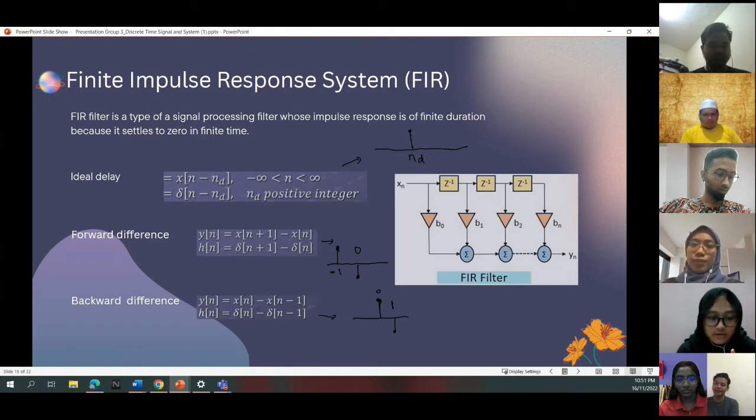For the backward difference, y[n] is equal to x[n] minus x[n minus 1]. The impulse response is delta[n] minus delta[n minus 1]. Given the number line, 0 is at the center, while 1 is located at the right side of the number line.